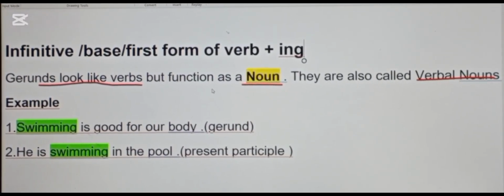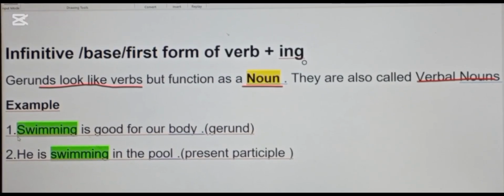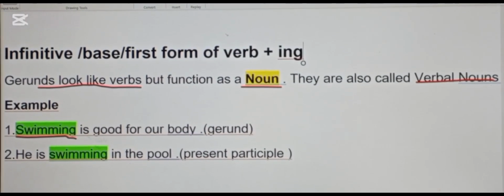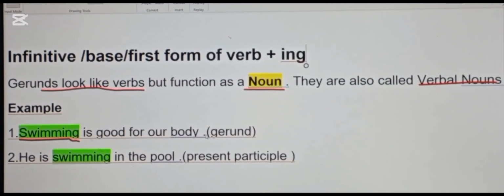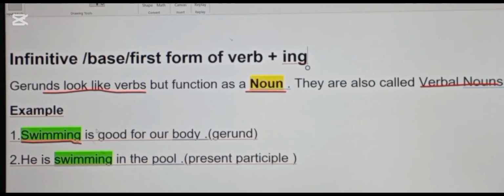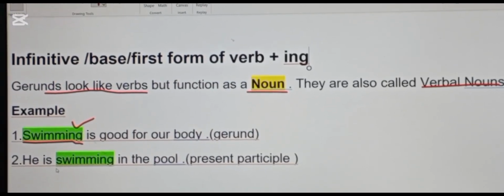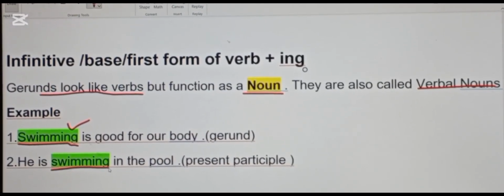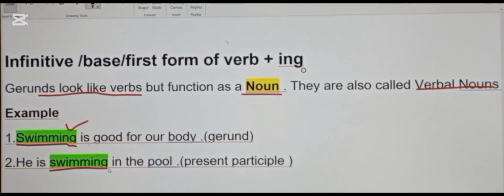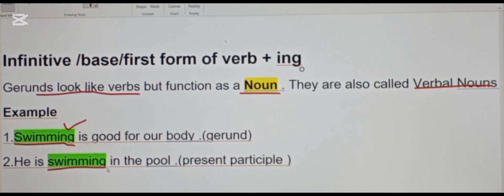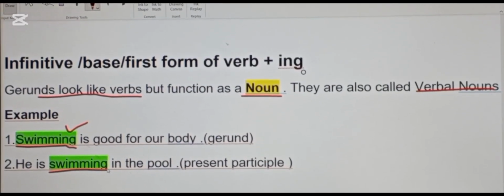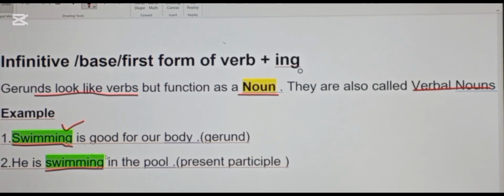Let me give you an example. Swimming is good for our body. In this sentence, swimming is working as a gerund. In sentence number 2, he is swimming in the pool. Here, the word swimming is used as a present participle. Let us compare these two examples.